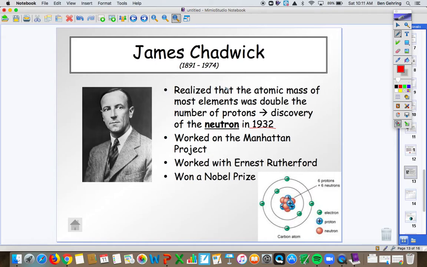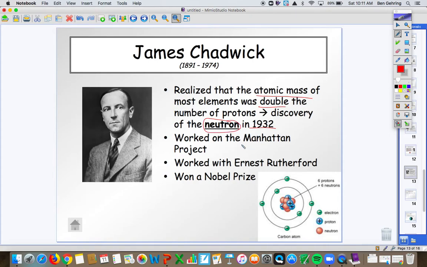Chadwick concluded that the mass of an atom was roughly double the number of protons in the element, or in the atom. So mass is not adding up, as far as protons aren't making up all the mass. There's got to be another particle there. So he discovered this thing we call a neutron in 1932.